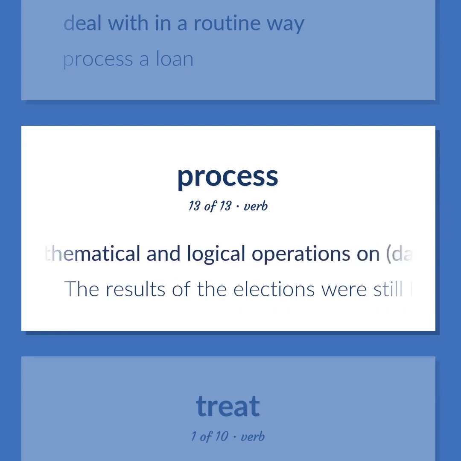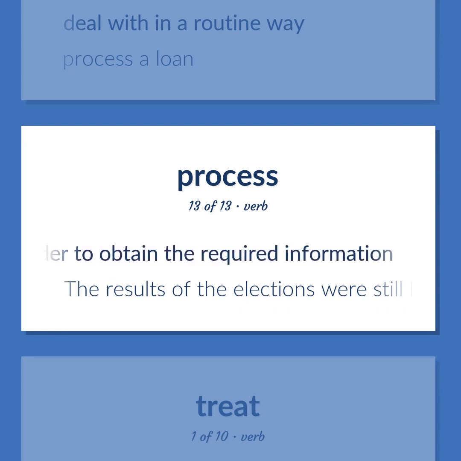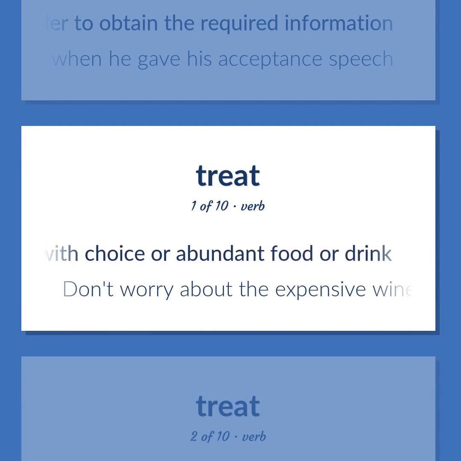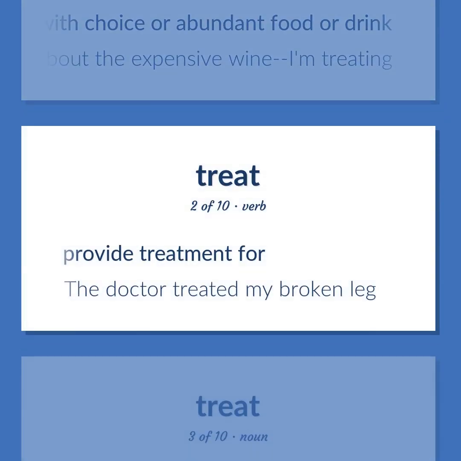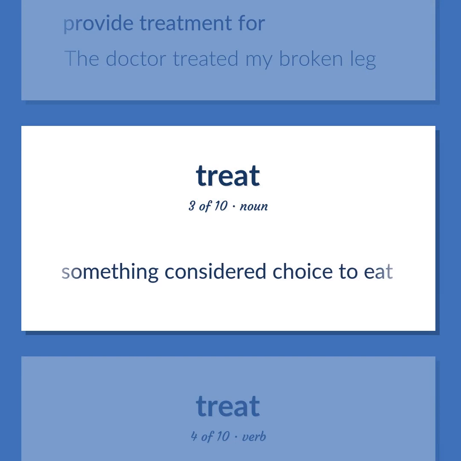Perform mathematical and logical operations on data, according to programmed instructions in order to obtain the required information. The results of the elections were still being processed when he gave his acceptance speech. Provide with choice or abundant food or drink. Don't worry about the expensive wine, I'm treating. Provide treatment for. The doctor treated my broken leg.